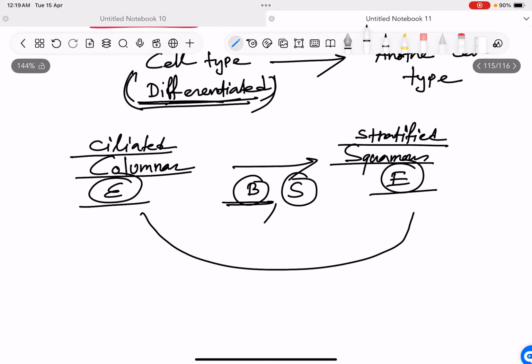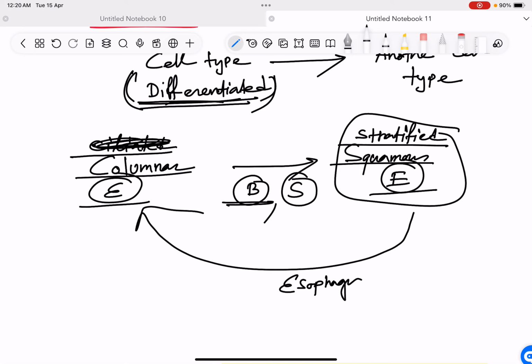Reverse, squamous to columnar. Where does this happen? This happens in the esophagus. So in the esophagus, the stratified squamous epithelium becomes columnar epithelium, but this is not ciliated. It becomes just columnar epithelium, not ciliated columnar epithelium.